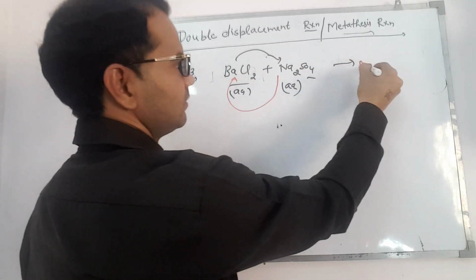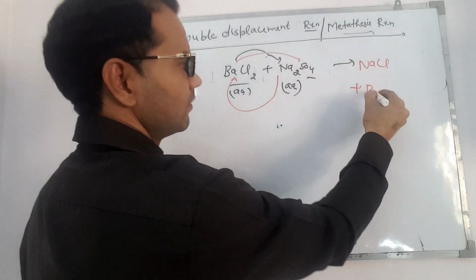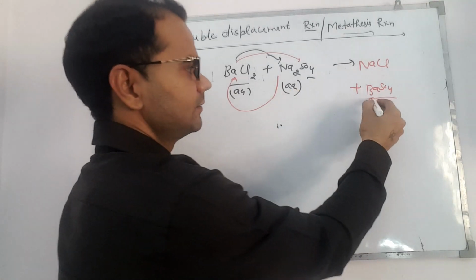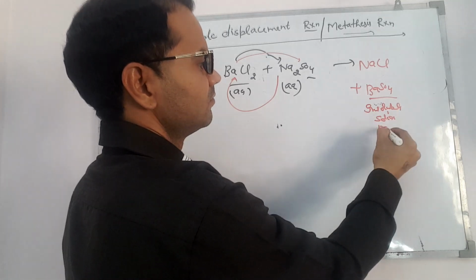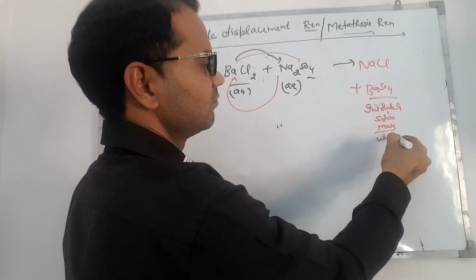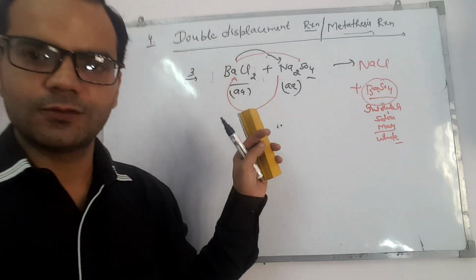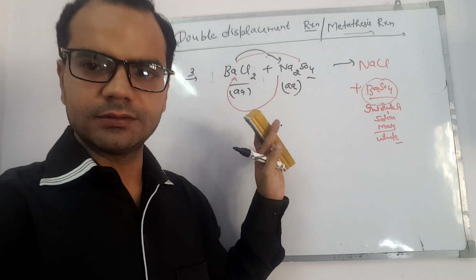As a result, NaCl is formed plus barium sulfate is formed. Again this barium sulfate is an insoluble solid mass, color again white. Easy. So it is a double displacement as well as a precipitation reaction.